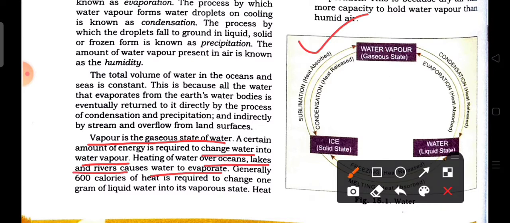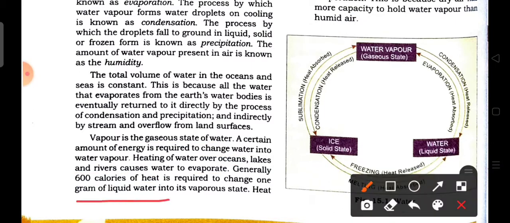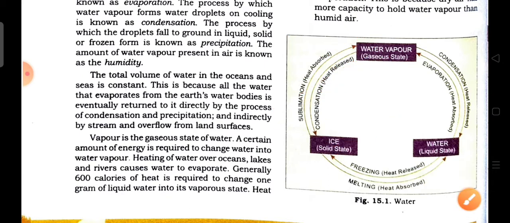The energy required is 600 calories of heat to change 1 gram of liquid water from the liquid state to the gaseous state.